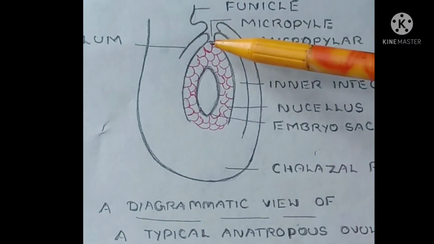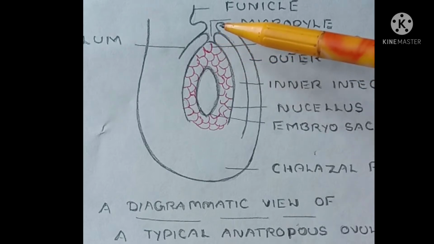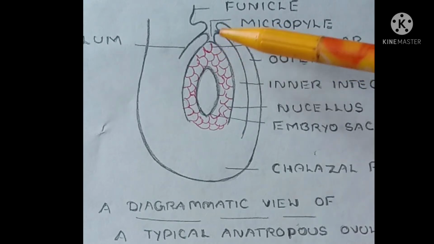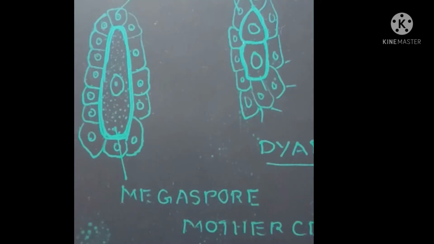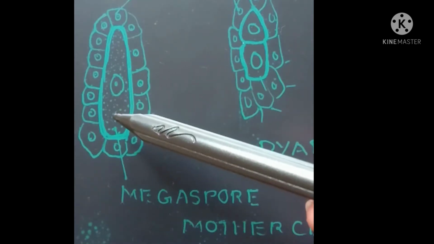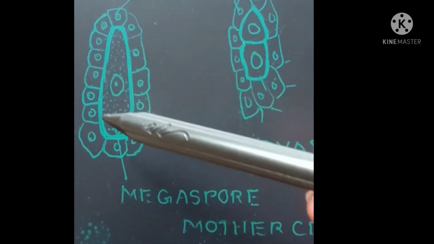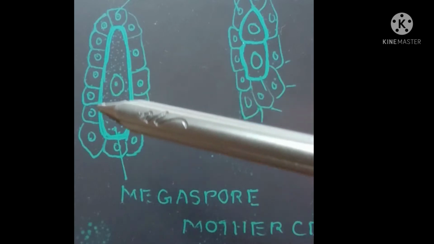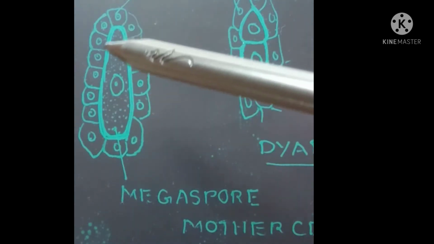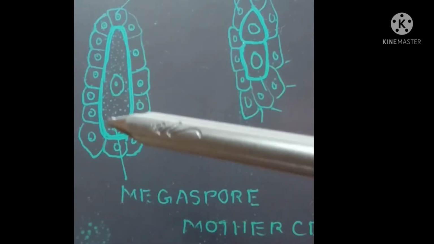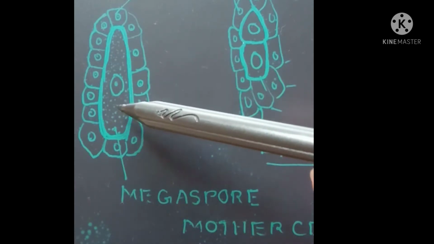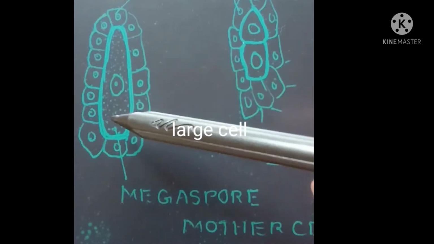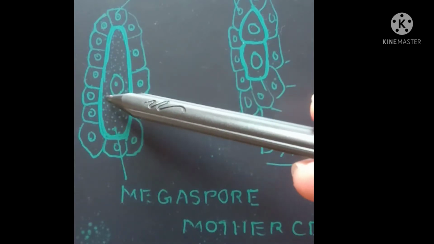Now once this nucellus cell develops into a megaspore mother cell, how exactly does it look or appear? This is a megaspore mother cell. This is how it appears. This megaspore mother cell is a large cell. It has a dense cytoplasm. This is the cytoplasm inside, and here there is a prominent nucleus.